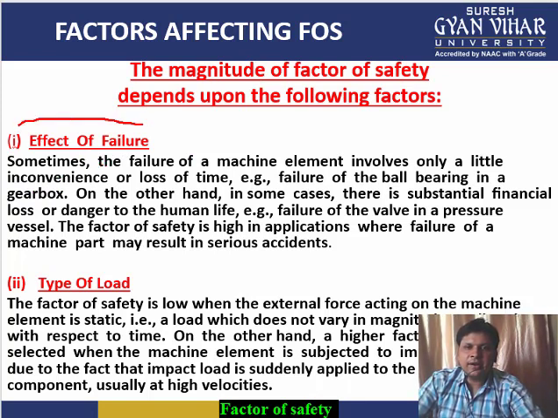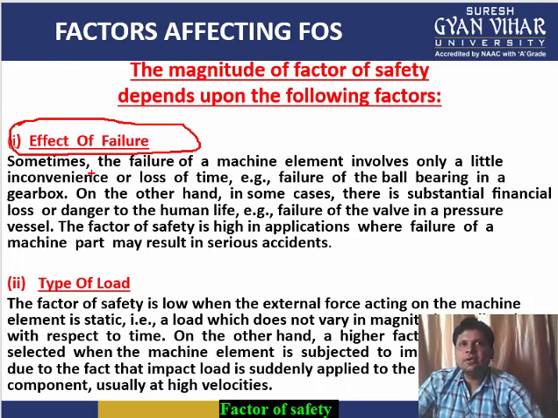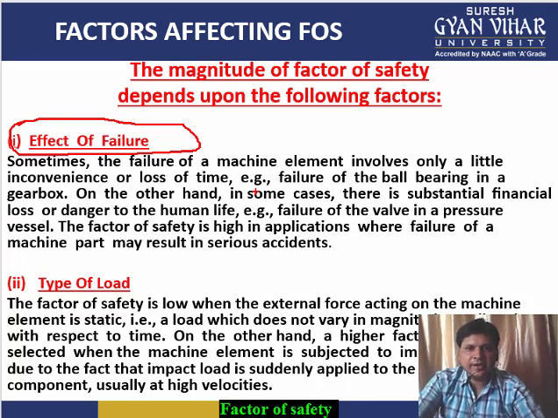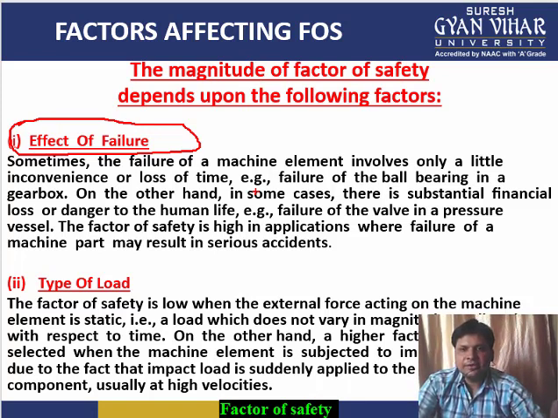First is the effect of failure. Sometimes the failure of a machine element involves only a little inconvenience or loss of time. For example, you can take the example of a ball bearing in a gearbox. In that case, if there is any failure, then you will not have much loss of money or life or machine.